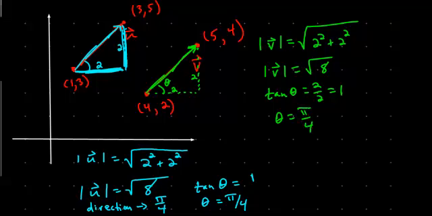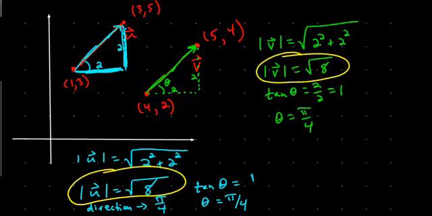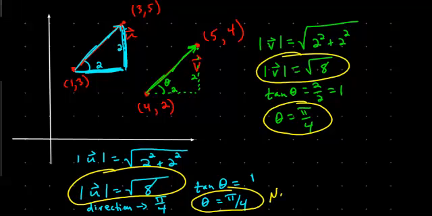So again, we see here we have two equivalent vectors. They have a magnitude of the square root of 8, and the direction is 45 degrees, or pi over 4, or we would say northeast. Okay?